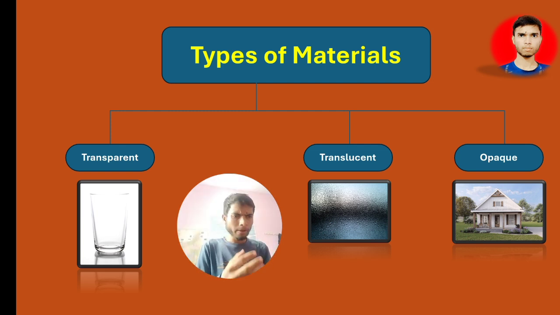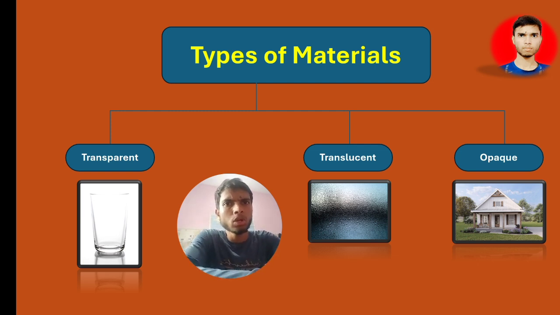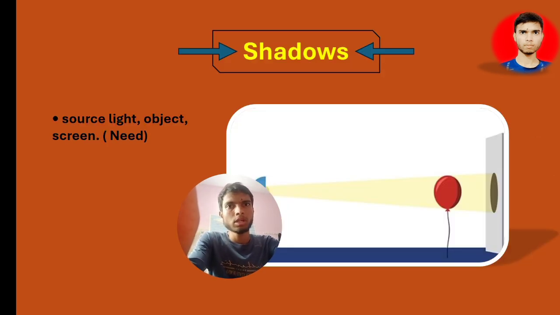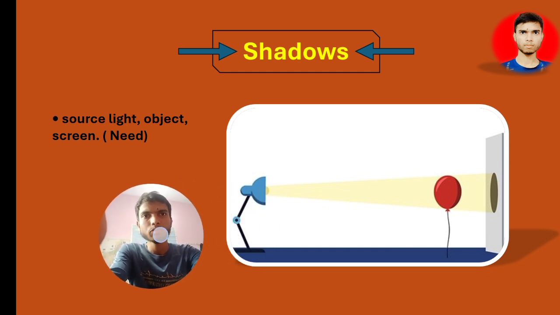Now let's understand translucent. Here the object will be blur. Some area you can see and some area you cannot see. This happens when the object is translucent. Always remember, the object will be blur. So these were the types of materials. Next is shadow.